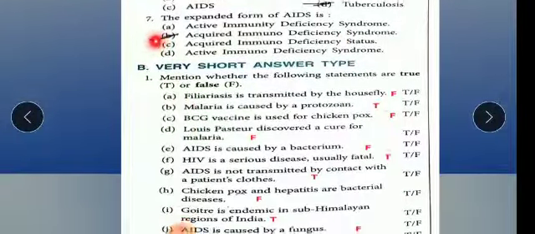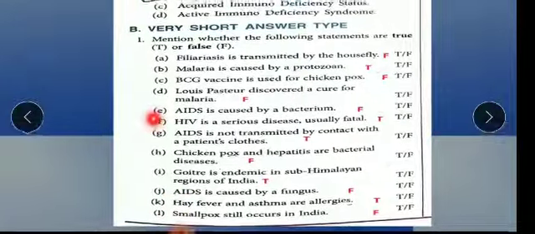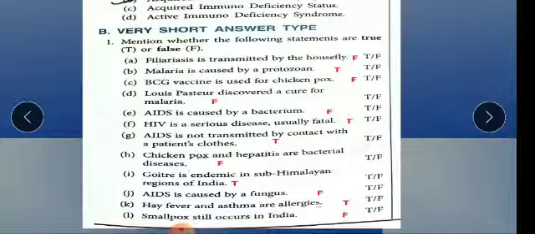Now very short answer type: many true or false questions are given. You have to mark only true or false. They are not asking us to correct it, but you should know. Filariasis is transmitted by the housefly. It is false. Malaria is caused by protozoan. It is true. BCG vaccine is used for chickenpox. It is false. I already said it is used for tuberculosis. Louis Pasteur discovered a cure for malaria. It is false. AIDS is caused by the bacterium.